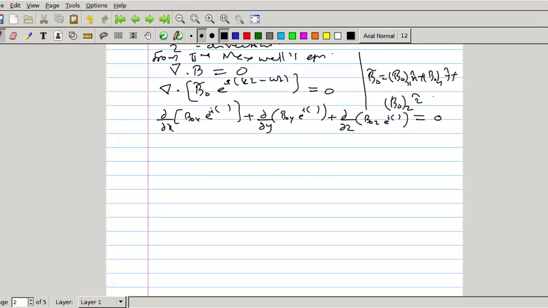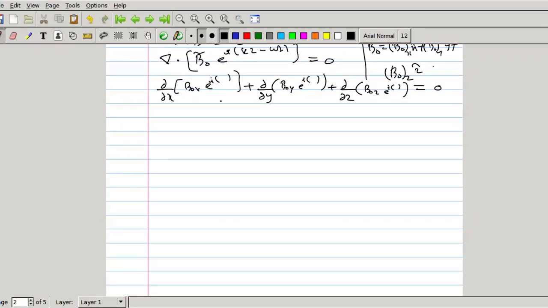So the z dependence is only in the third term. These two terms will be 0. So 0 plus 0 plus this term will be B0z into e raised to i(kz minus omega t) into ik, that is equal to 0. That means since e raised to i(kz minus omega t) into ik is not equal to 0, B0z is equal to 0.